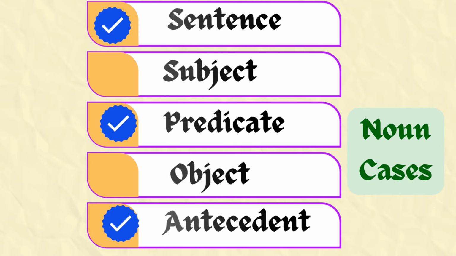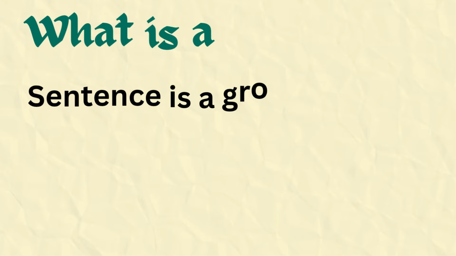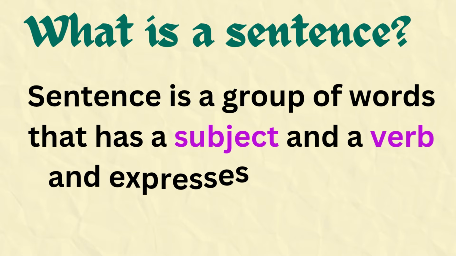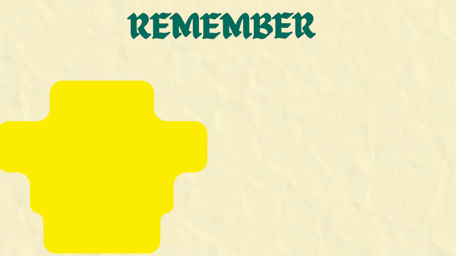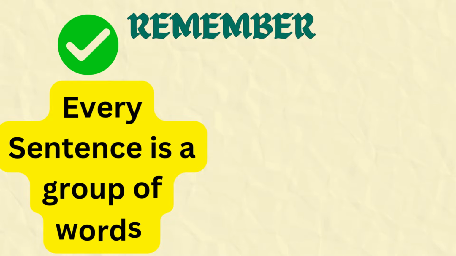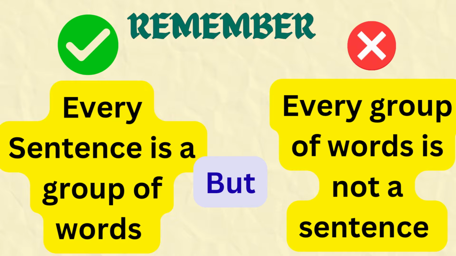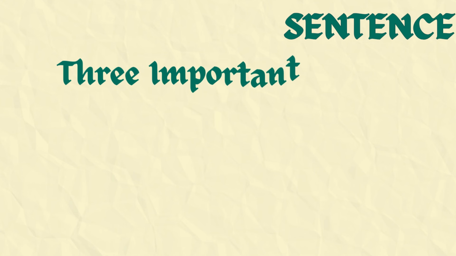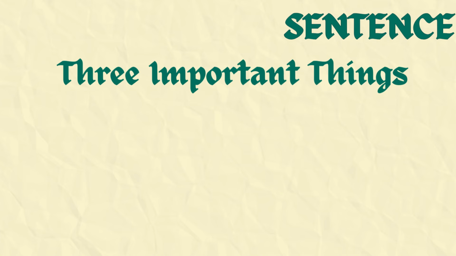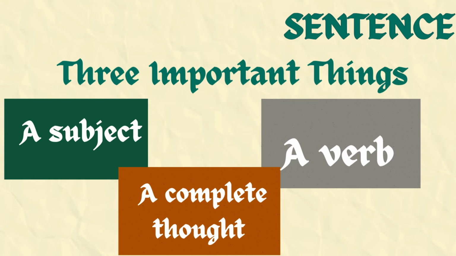Now let's begin. First, the question is, what is a sentence? A sentence is a group of words that has a subject and a verb and expresses a complete thought. Always remember that every sentence is a group of words, but every group of words is not a sentence. A group of words that doesn't give a complete thought is called a phrase. For a group of words to become a sentence, three things are necessary. First, a subject, second, a verb, and third, a complete thought.